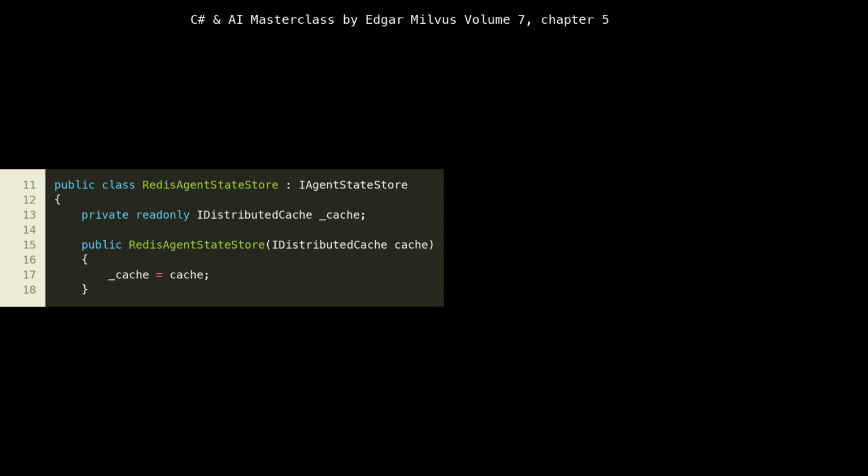The private readonly IDistributedCache _cache declaration at line 13 is where we hold an instance of the distributed cache. The constructor, from lines 15 to 18, takes an IDistributedCache instance as an argument. This is a prime example of constructor injection, a core principle of dependency injection. It means that RedisAgentStateStore doesn't create its own IDistributedCache but rather receives it from the dependency injection container. This makes the class testable and allows us to configure the distributed cache, e.g., pointing it to a specific Redis instance, externally, which is crucial in a microservices architecture where configurations often change per environment.